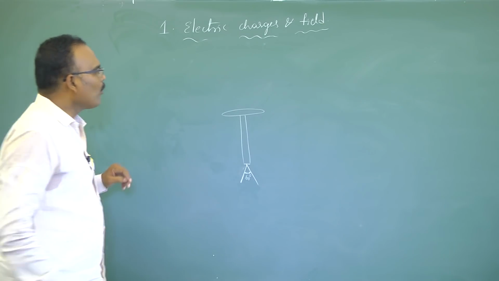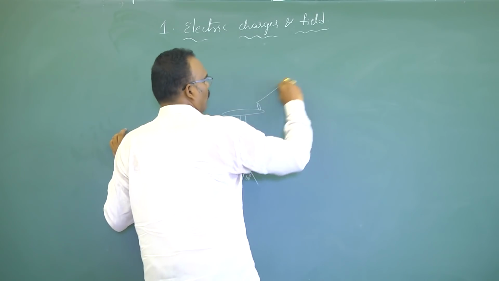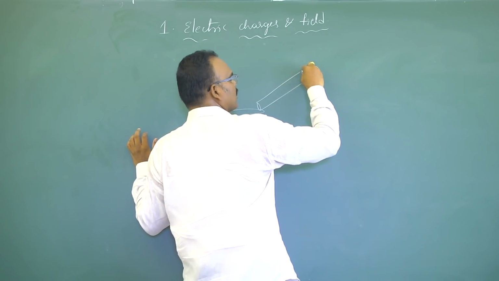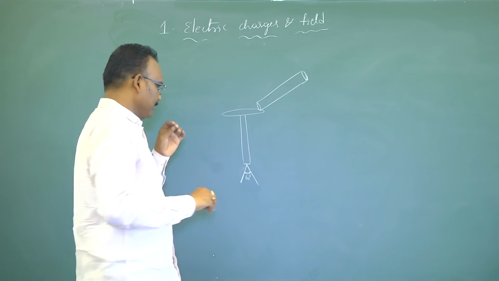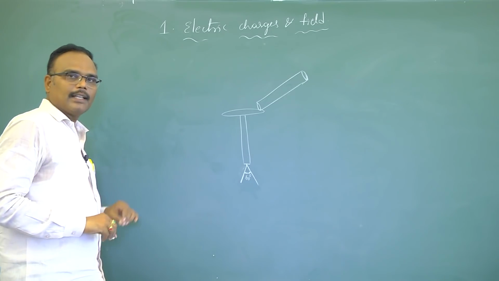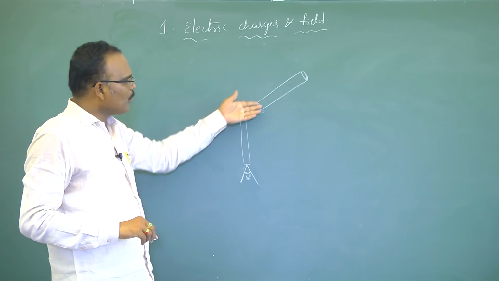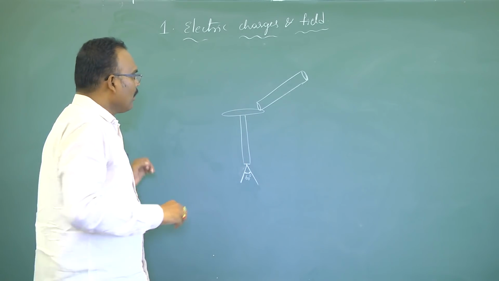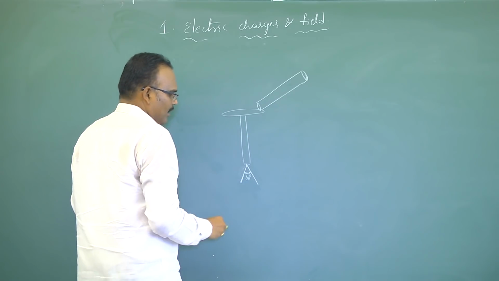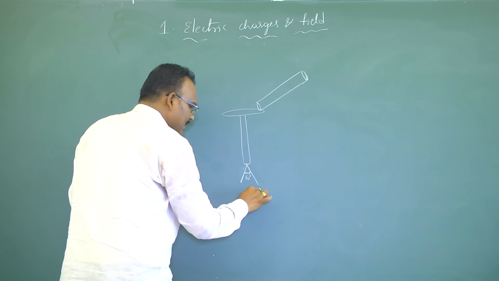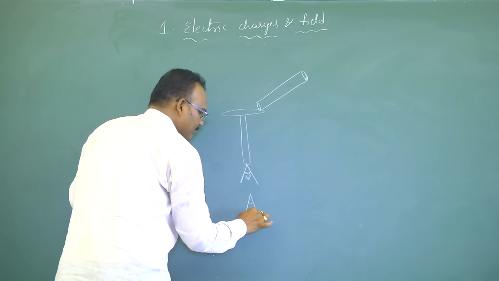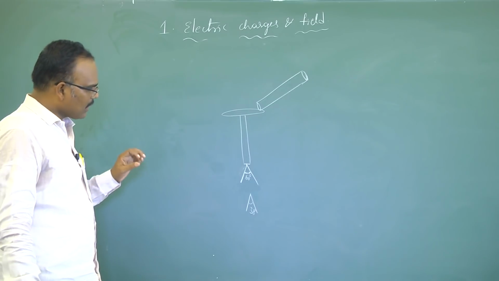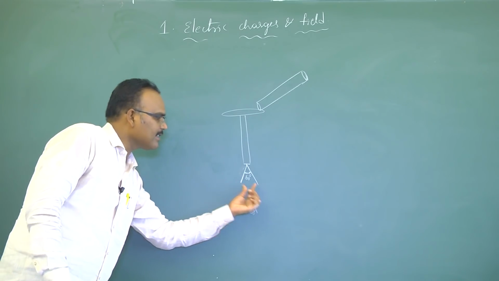Now again I bring one more body. I am saying it is a charged body. Remember, another charged body is kept in contact. Then what will happen? Charge obviously flows from the body to the gold leaf. After the charge flows, suppose the angular divergence decreases to 30 degrees. That means the angular divergence has decreased here.